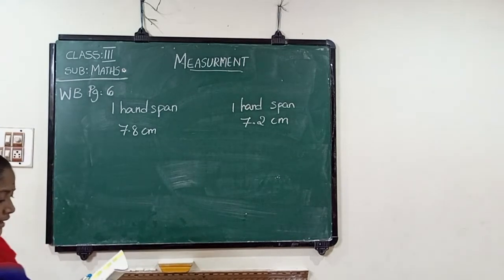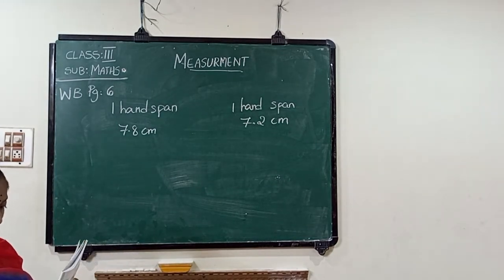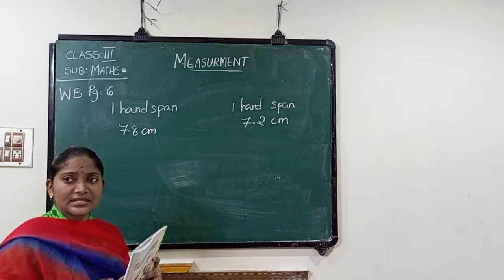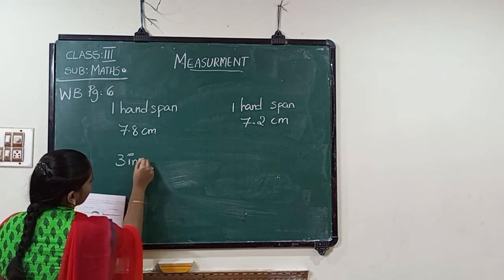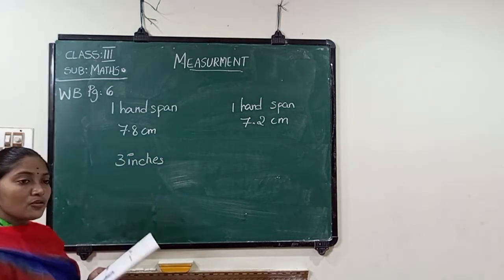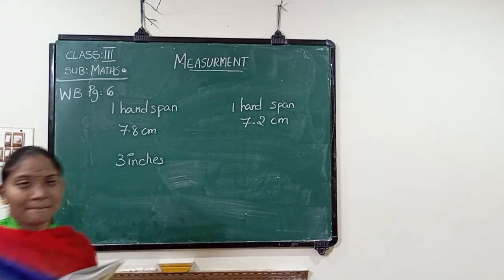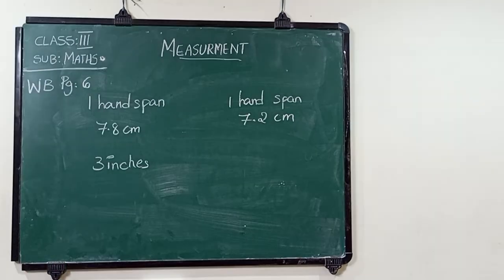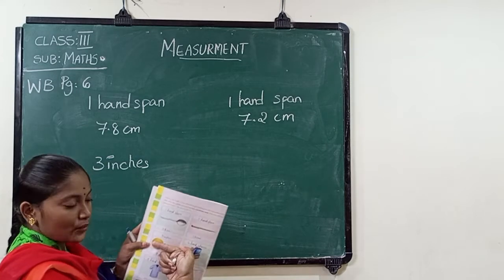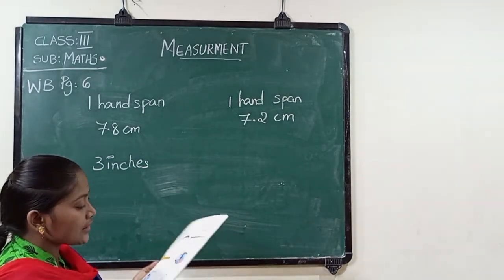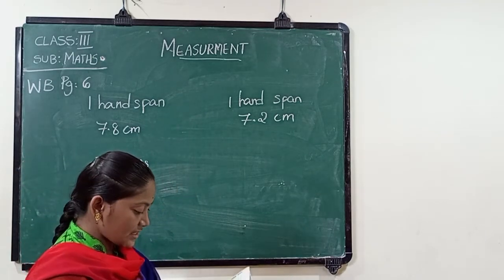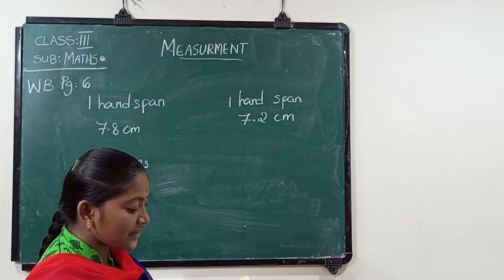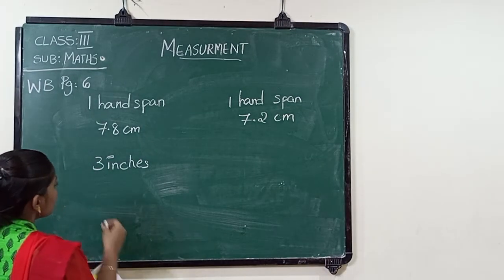And the next one, it's a key. How many inches will it be? 3 inches or most probably 2 inches. And the next one, when we use a scale, it is 3 inches. When I measure with a finger, it is 3 inches. Here, what is the actual length? We have to measure with a centimeter scale. So here I am using a centimeter scale, and our length is 7 centimeters.